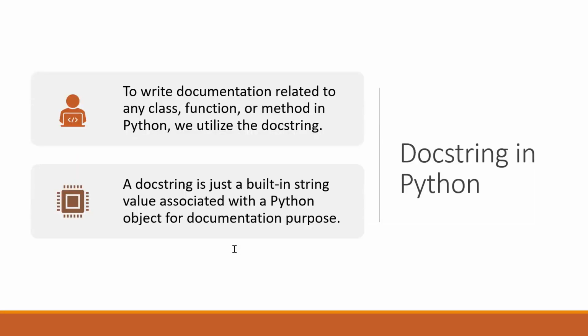Now let's move to our next topic and understand about docstring. In Python, to write documentation related to any class, function or method, we generally utilize a docstring. Now what is a docstring? A docstring is just a built-in string value associated with a Python object for documentation purposes. So a docstring is simply a string value which provides some information related to an object. To define a docstring in Python, we define a string within triple quotes. These quotes can be single as well as double, and we need to define this string just after any function, class or method.